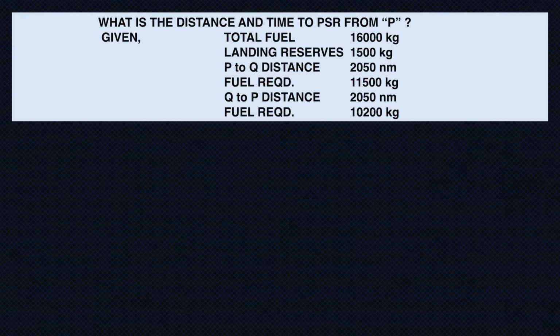Perfect. Let's look at the last example. What is the distance and time to PNR from P? Total fuel 16,000 kg, reserves 1500 kg. P to Q distance 2050, fuel required 11,500. Q to P distance 2050, fuel required 10,200 kg. Okay, let me draw the diagram. This is P, this is Q.